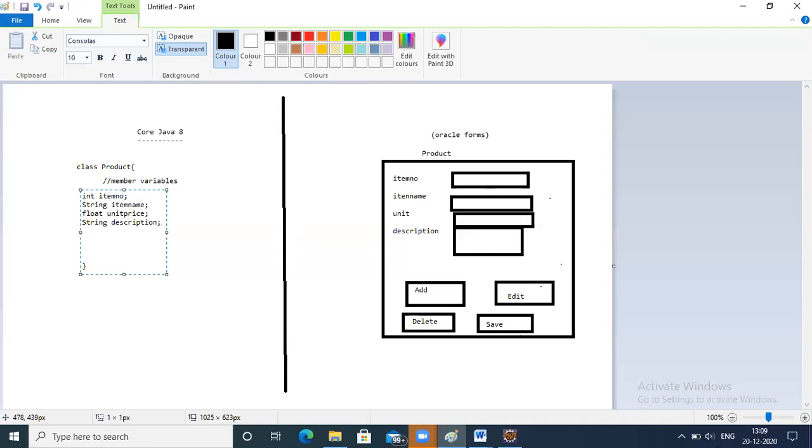So in this way, you have to write a Java code in order to store information about the product: integer item number, string item name, float unit price. These are all predefined data types: int, string, float. You must specify the data type and a variable name.